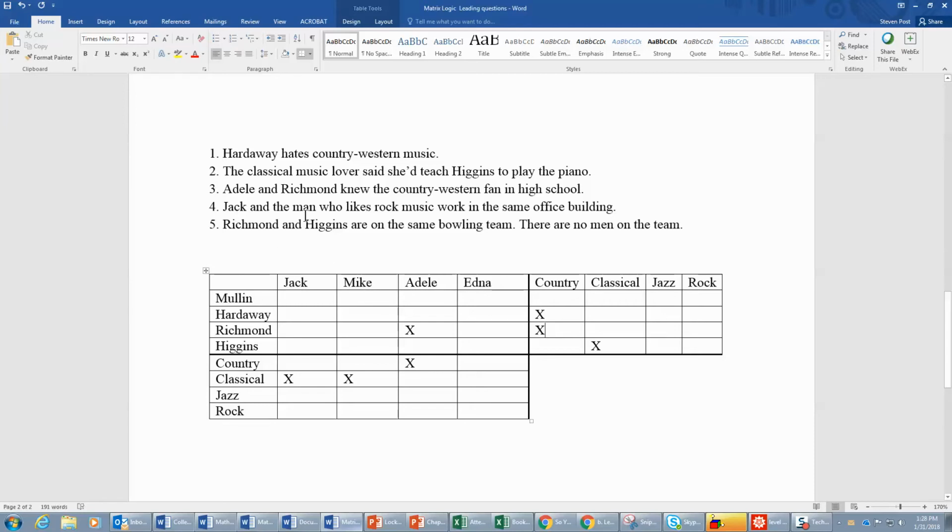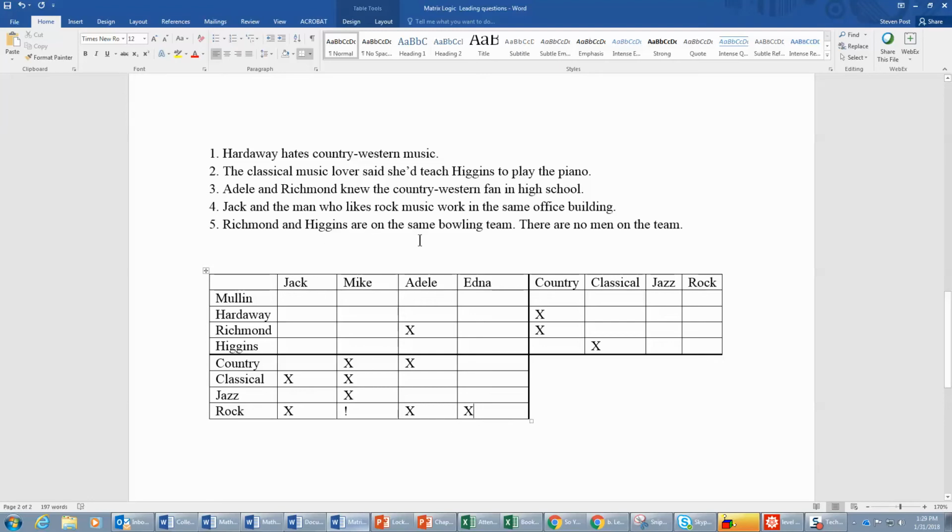And then Jack and the man who likes rock music work in the same office building. So that means that Jack is not the person who likes rock music, but it also says the man who likes rock music. So that means the person who likes rock music must be Mike. So we'll put an exclamation point there to indicate that we found one. Mike is the rock music lover. And that means we can X out Mike and country, and Mike and jazz, and Adele and rock, and Edna and rock. So the first four clues give us this, and it doesn't look like we're going to have much to go on, and only one clue left, but watch what happens.